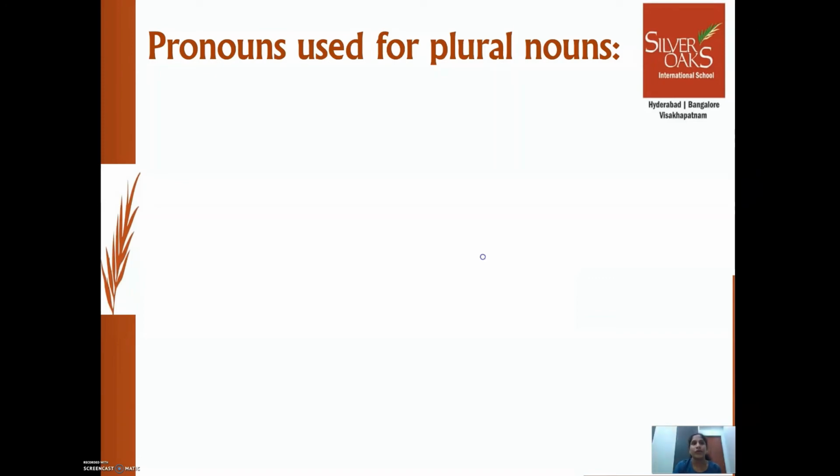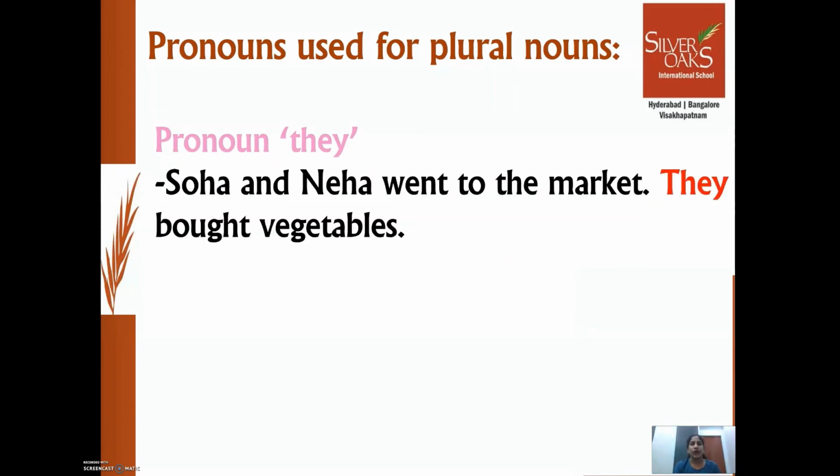First, let's see about pronoun they. Okay, let's see with examples. Soha and Neha went to the market. They bought vegetables. In this sentence, Soha and Neha are two different persons, right? And it means it is plural.